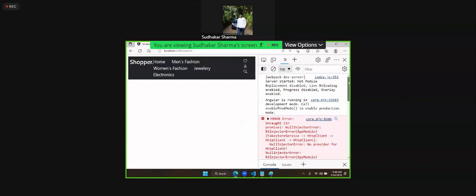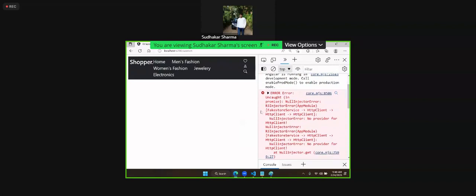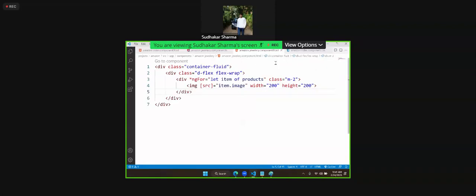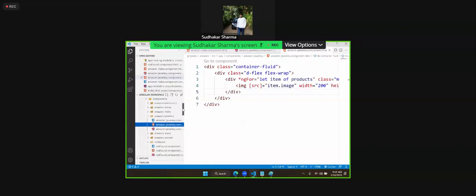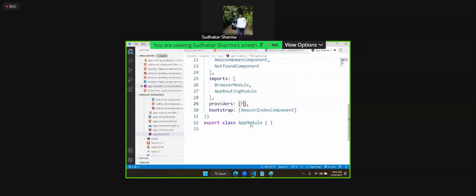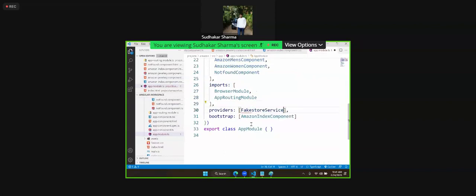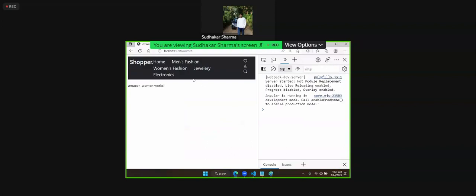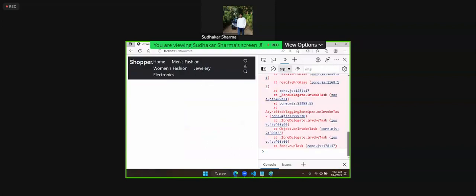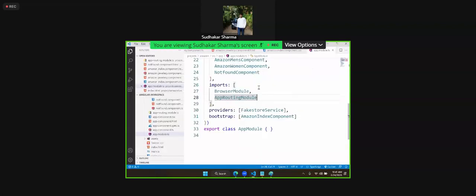It is having a null injector. That means the provider is not defined for fake store service. Where is the provider? The provider is at the application level. There we gave the provider. So here we have to go to app module. In the providers, fake store service. The provider is defined at fake store service. And jewelry, so it is not coming. Let's check what we gave there. I think there we gave root.